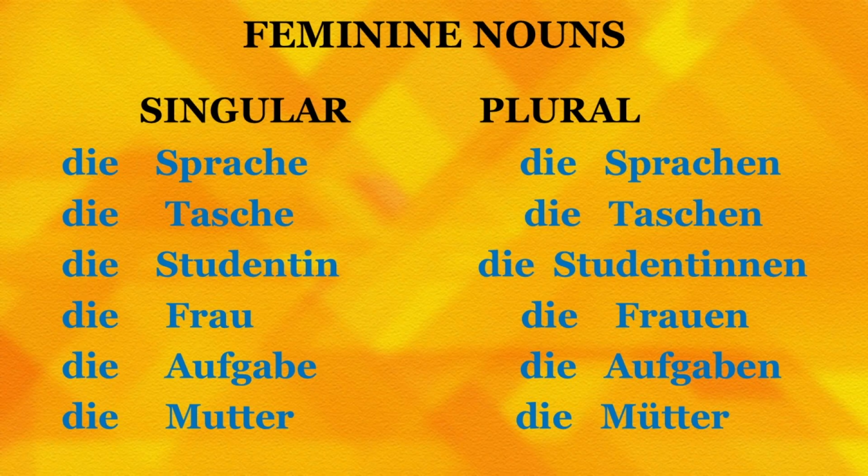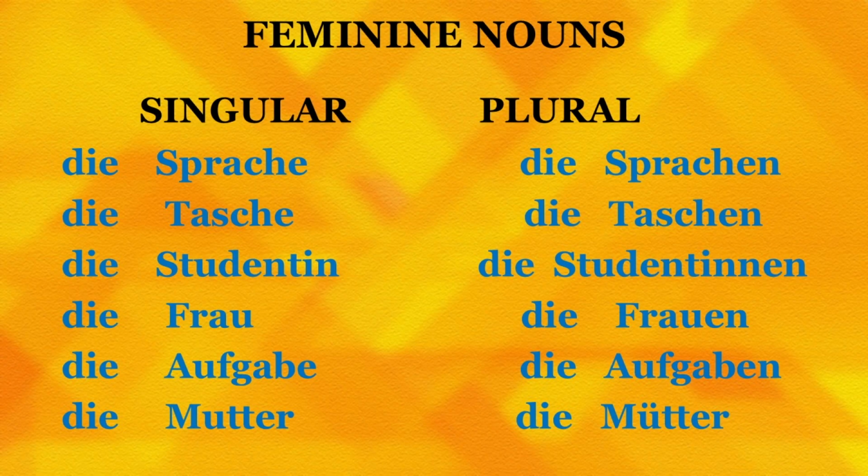So, to begin with, die Sprache. For example, many times when people are asked why they are learning German or any other language, Chinese, Japanese, Spanish, French, Hindi, they would say that it's a beautiful language. So, supposing you want to say German is a beautiful language, you can say Deutsch ist eine schöne Sprache. Can you see the article here? Die Sprache. And what is the indefinite article used for feminine nouns? You are right, it is eine. So, Deutsch ist eine schöne Sprache. German is a beautiful language.